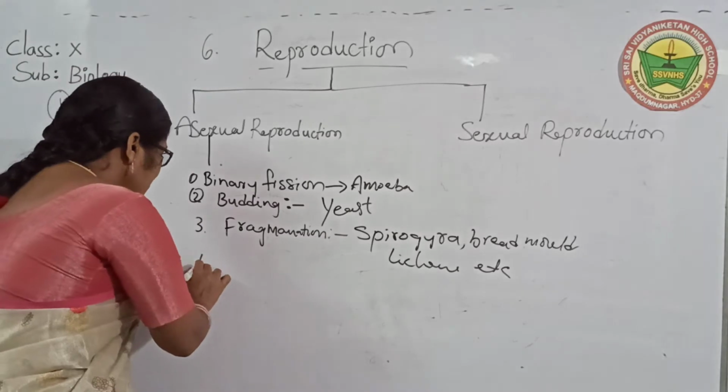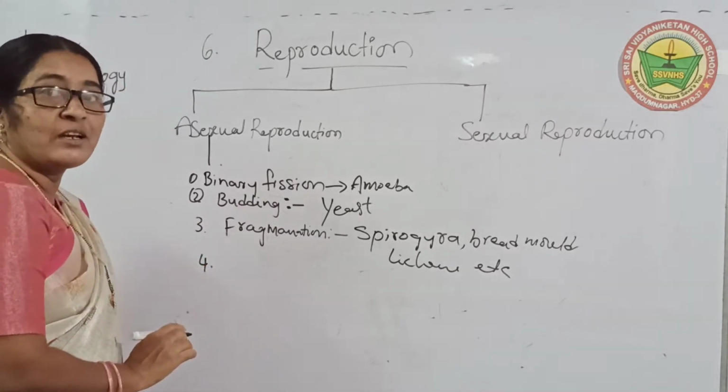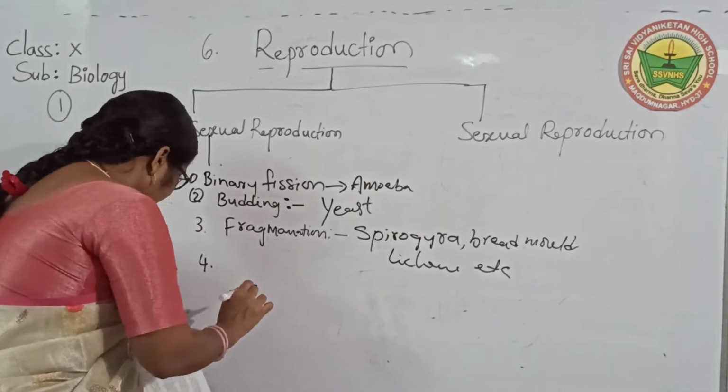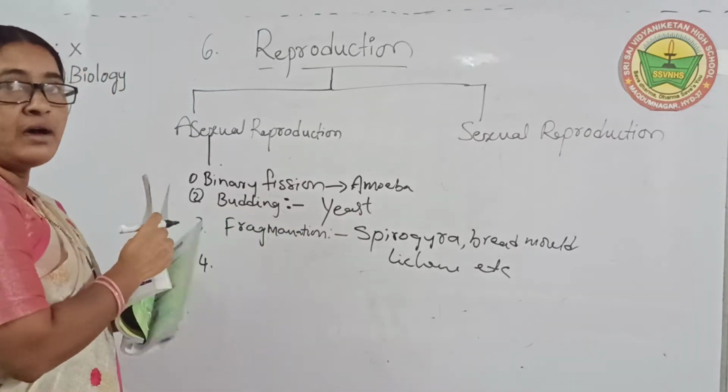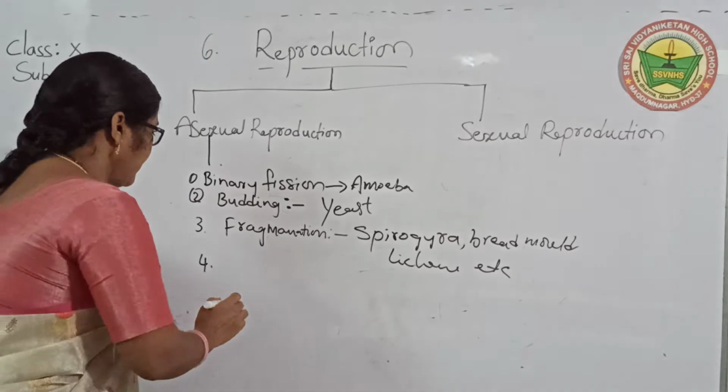The fourth one is parthenogenesis. What does that mean? Parthenogenesis is one method of asexual reproduction.